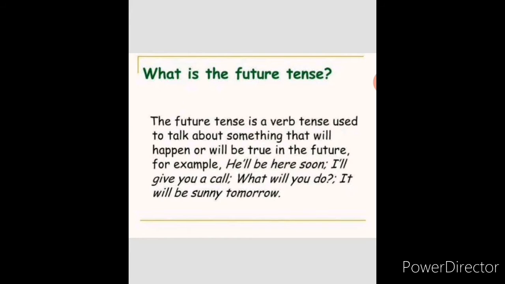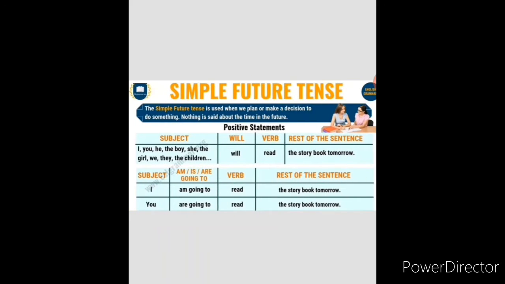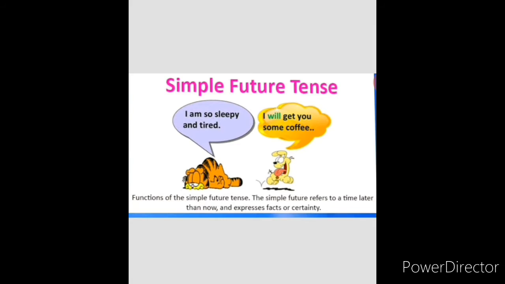All this you people know, right? Already you people are familiar with these things. I'm just reminding you people. Okay, for our next section, I'm just giving you some hints. Okay, simple future tense. This is for your reference. You people can remind yourselves with this. Okay, all this is for your examples. You can try and recall.